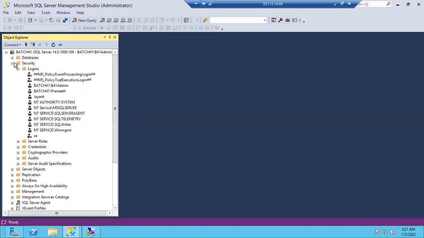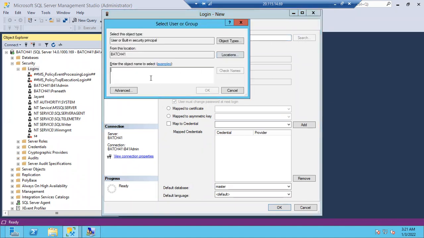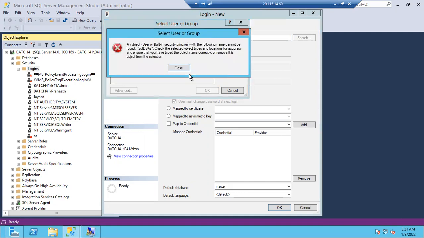Let's quickly create a group login. Security, login, same. There is no difference. You don't see anywhere a group login and all. Simply a group login is a Windows login. Make sure Windows authentication is selected. Search: instead of giving Praneeth, instead of giving individual users, you have to give the group name here. What is the group name? SQL DBS. Check names.